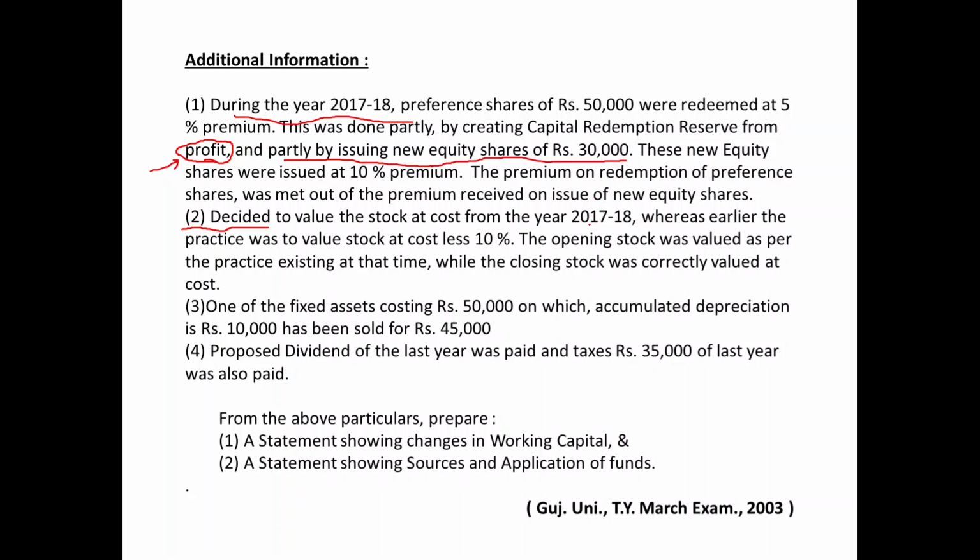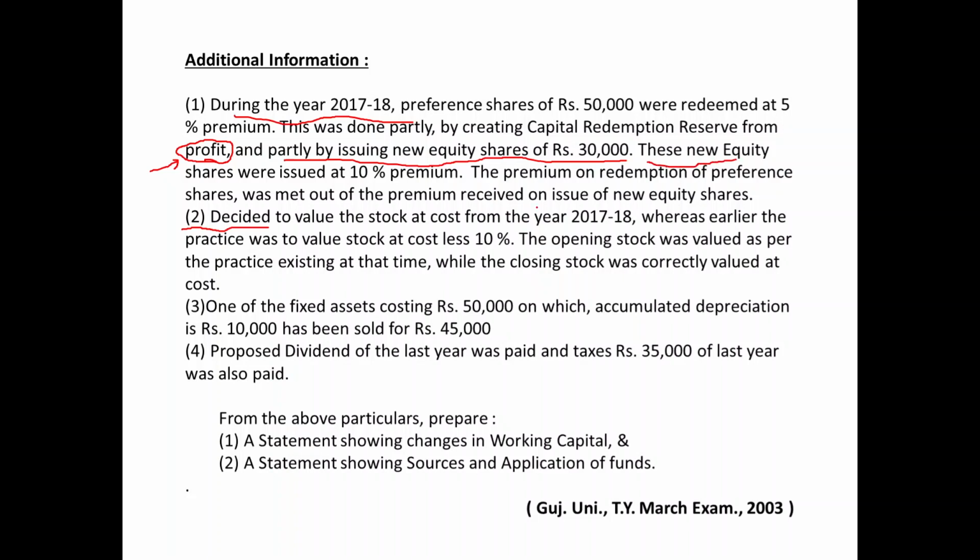So here the company has utilized both the available options for the purpose of redemption of RPS. Two options can be utilized, either from distributable profits which otherwise would be available for the purpose of dividend, and the second option, from the proceeds of a fresh issue made for the purpose of redemption of RPS. So here the company has combined both the options for the purpose of redemption.